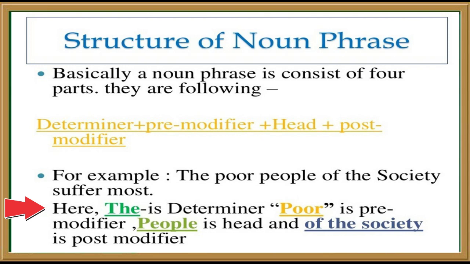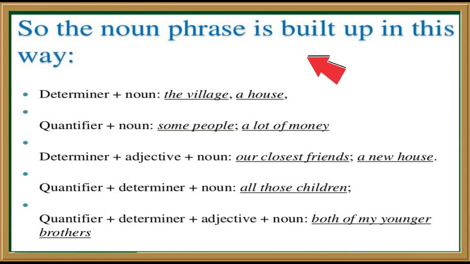So according to this structure, noun phrase can be classified into various structures. Like sometimes we will be having a combination of determiner and head word. Sometimes it will be a combination of modifiers and the head word. Sometimes it will be a head word and post modifier. So we are having various structures for building, for making noun phrases. Likewise, sometimes it will be, I told you, a determiner and noun.